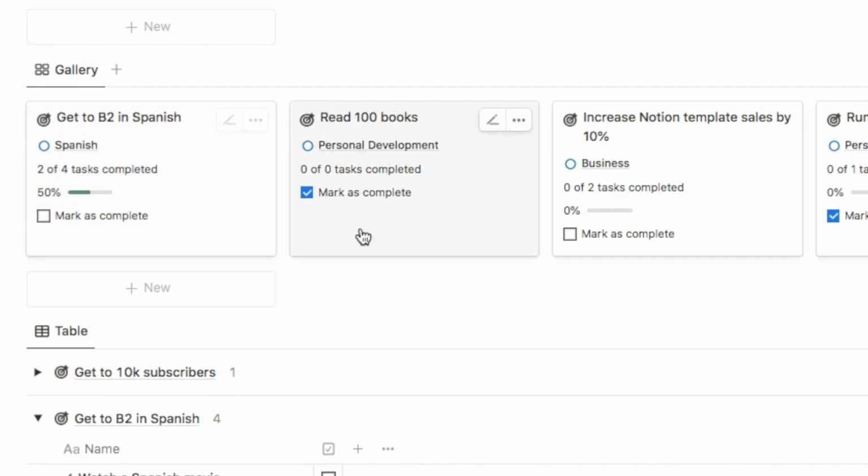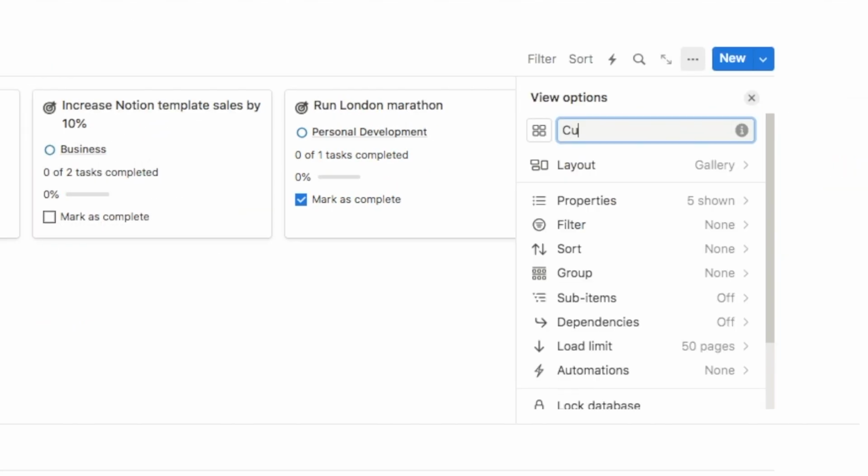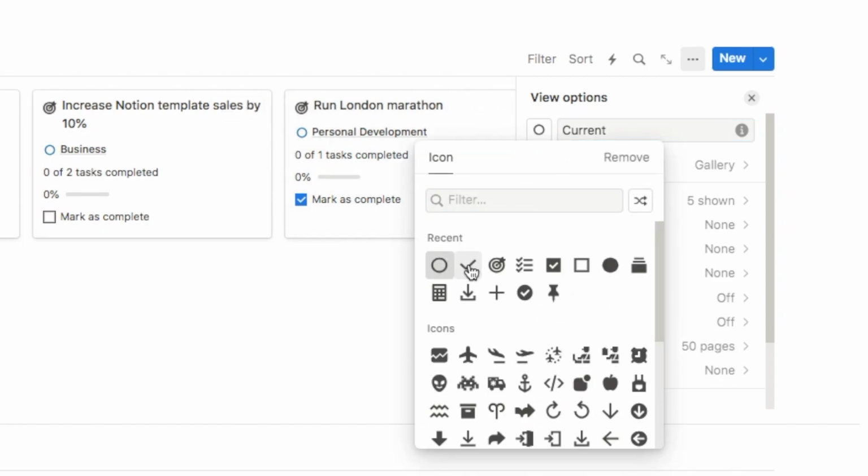One thing to note is that if you haven't added any tasks, so for example for this goal I didn't add any tasks down below, in that case the progress bar will simply just not show up, but once you start adding tasks for this goal, it will fill out the progress bar automatically. We're going to change the name of this tab here, so I'm just going to click rename and let's change this to current. So this will be all of my current goals, and again I'm just going to click on here and also change the icon to the empty circle.